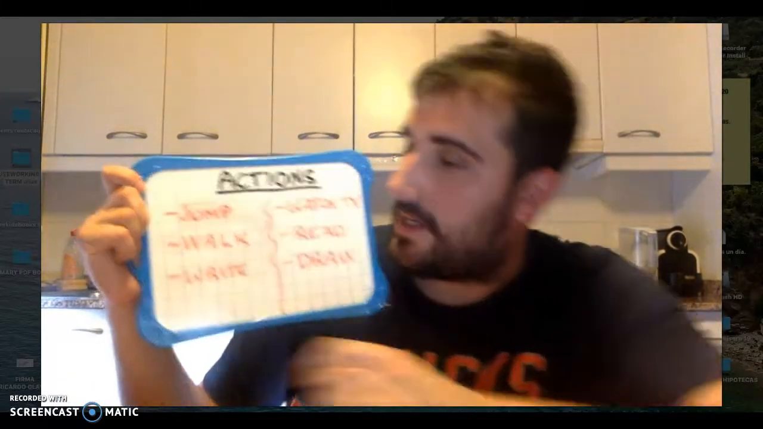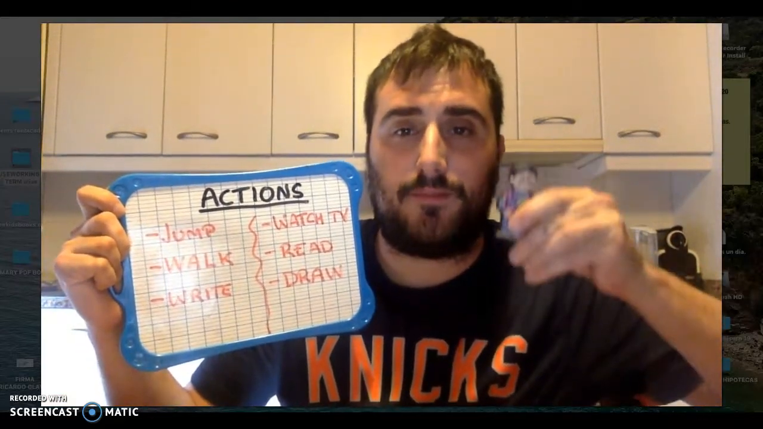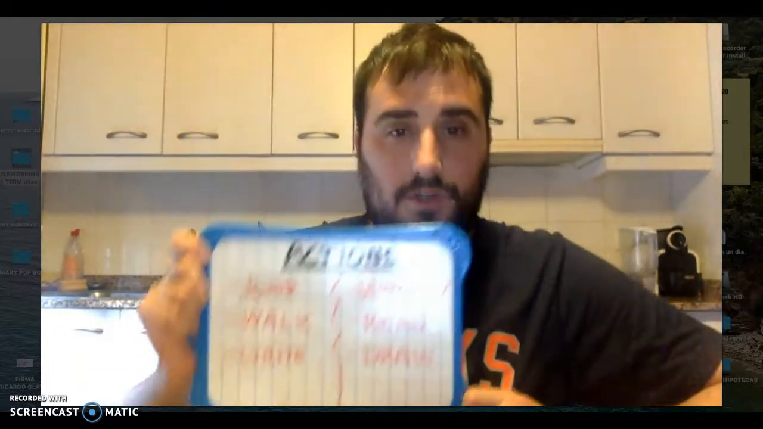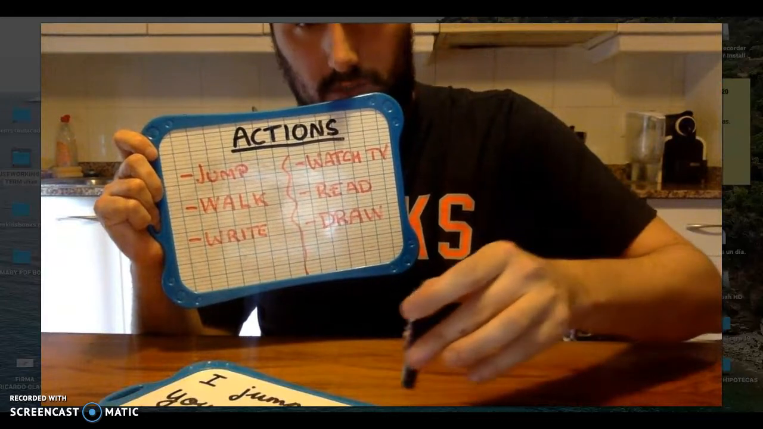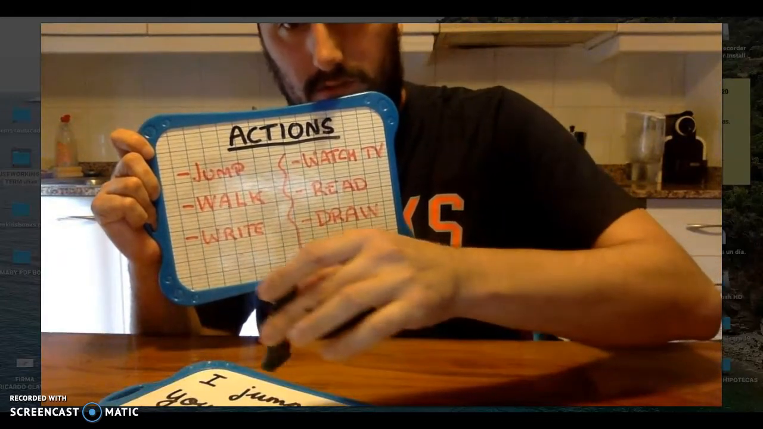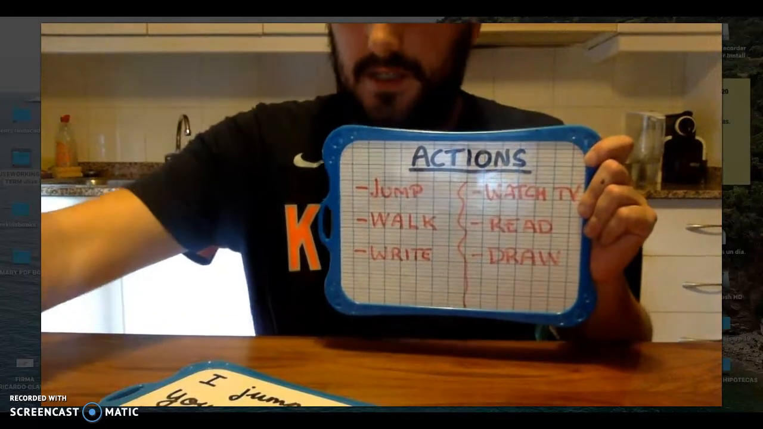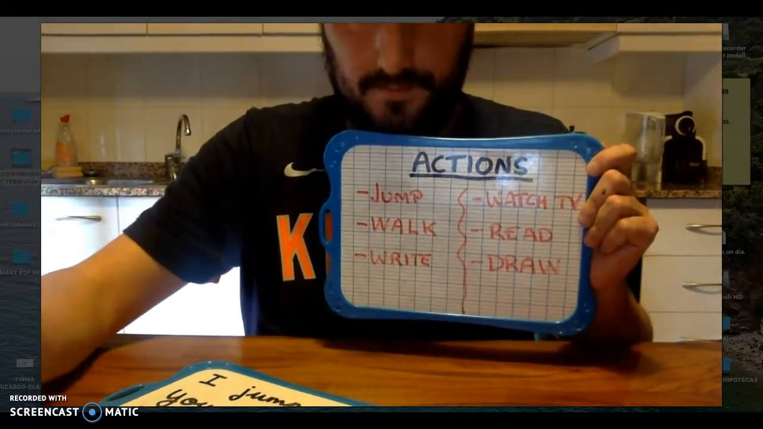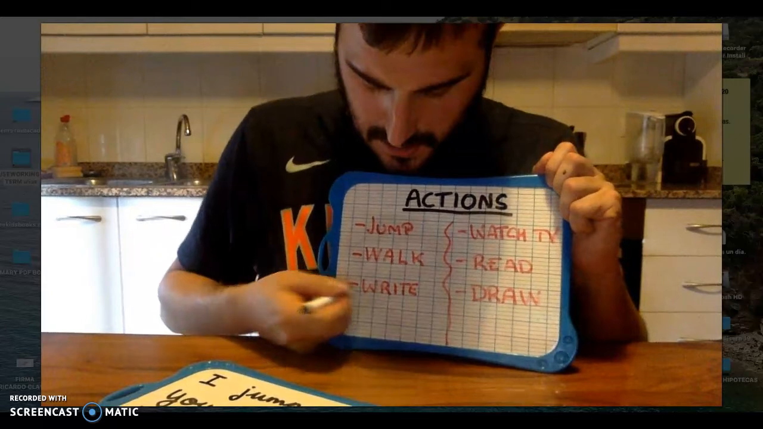For example, an action is jump, jump, jump. Okay, or an action is walk. See, he's walking. Or another action is write. I am writing. I write.